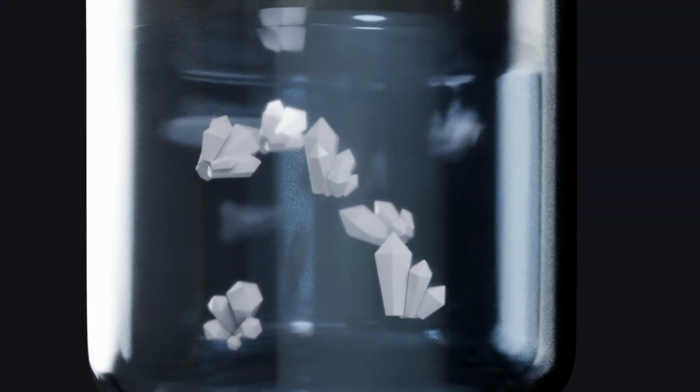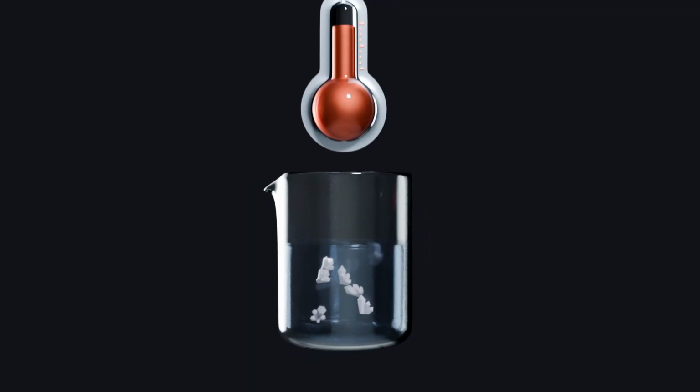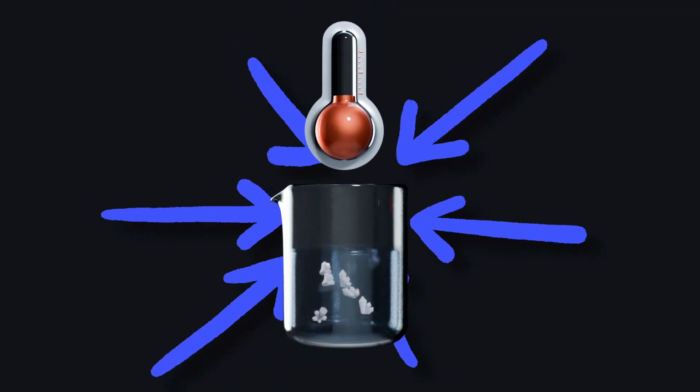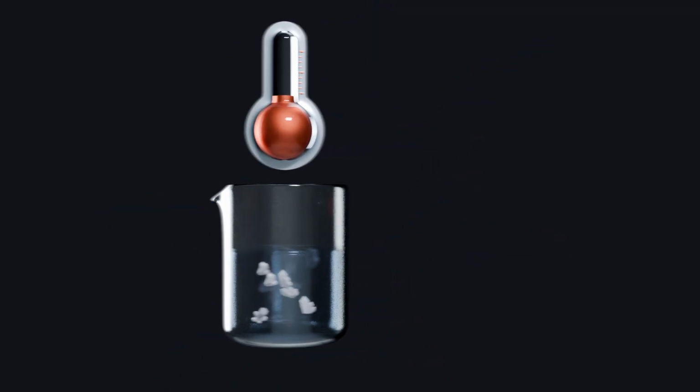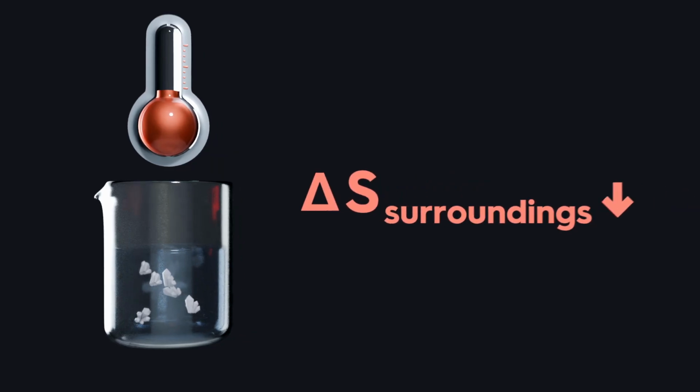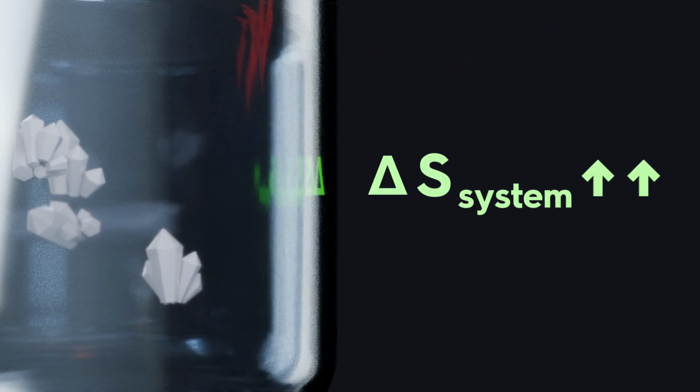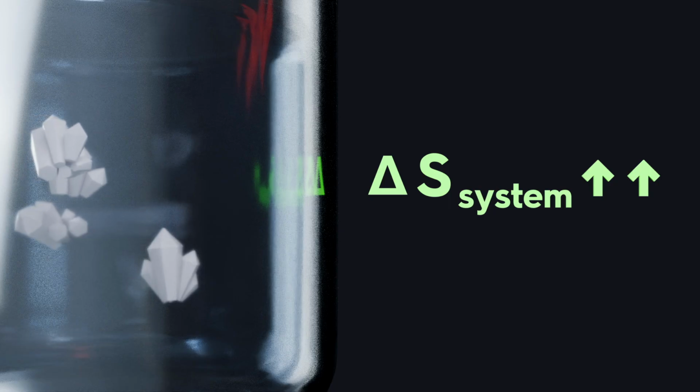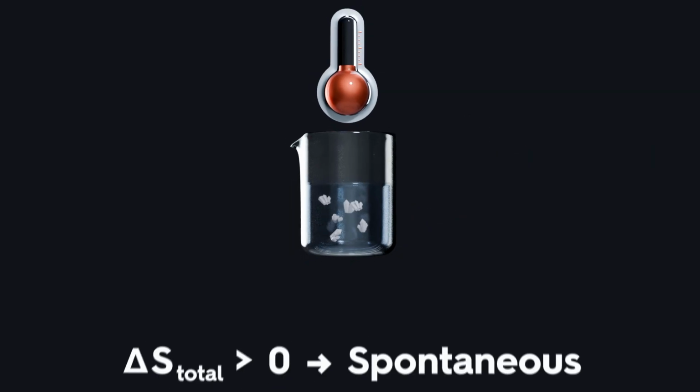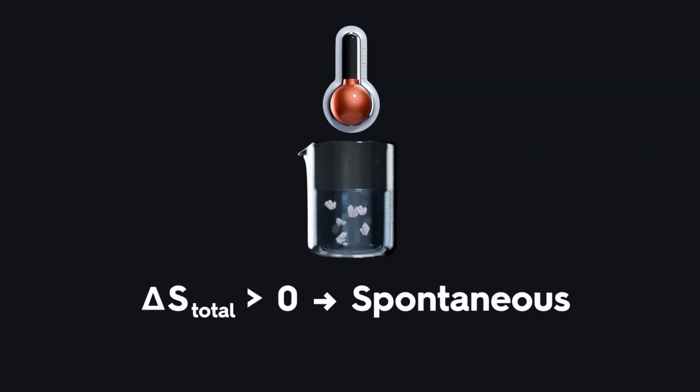Dissolving ammonium nitrate feels cold. Heat moves from the air into the solution, so the surroundings lose entropy. But the particles in the mixture gain far more possible arrangements, increasing the system's entropy. Overall, the total still rises. The process is spontaneous. Now, let's recap what we've learned.